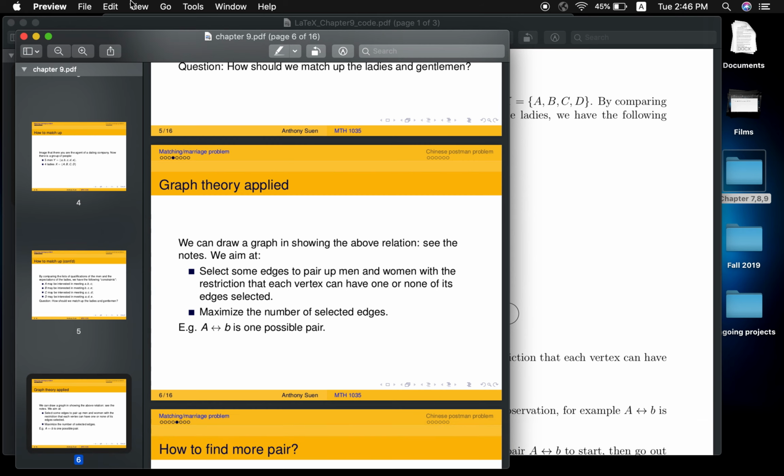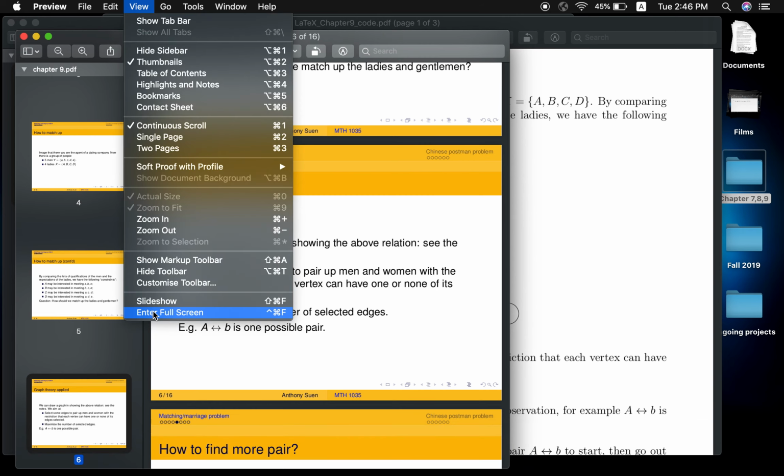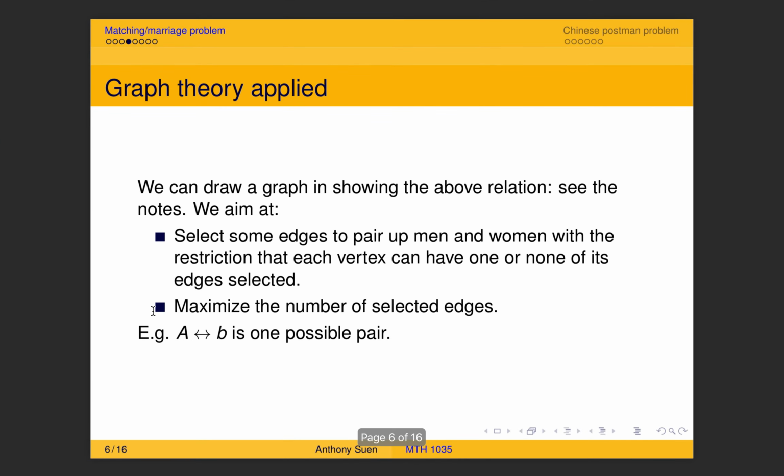So let me just go back to the full screen mode. So this is the first restriction, and the second thing we want to do is to maximize the number of selected edges. Because remember, we want to find the matchings. We don't want to match up just one pair, because we are making a business.